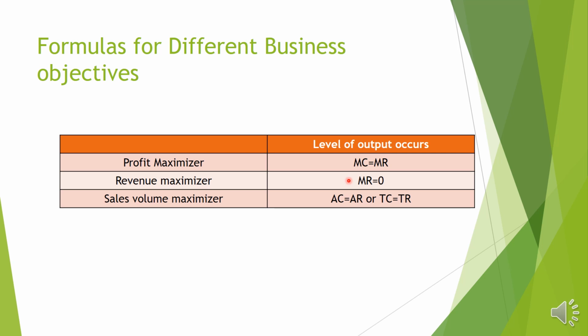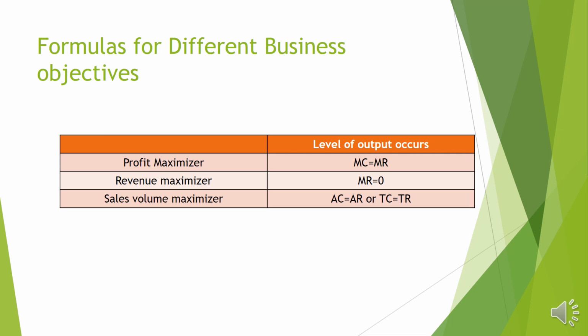So they won't think about the profit maximization objective. They will think about sales revenue maximization. Because when there is more sales revenue, the managers benefit. In most cases the ownership is different from the managers, so managers will try to maximize sales instead of profit. That's why the second objective comes, revenue maximization.